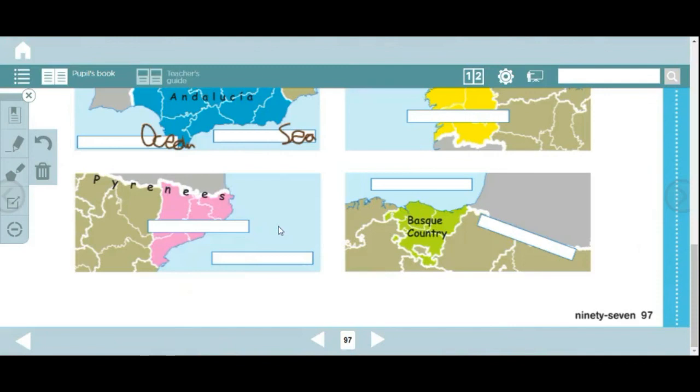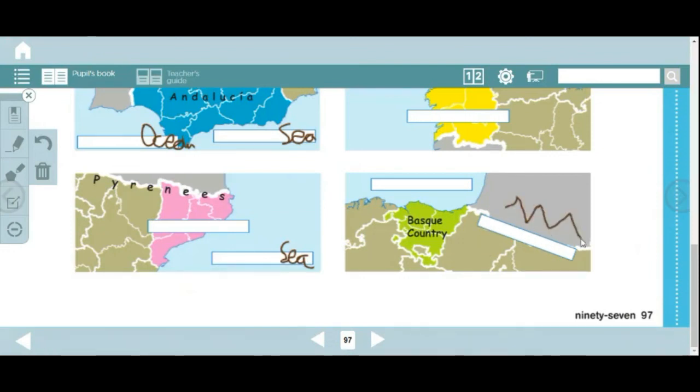And here, the name of the sea or ocean that is here. I'm going to give you a clue. It is a sea. The Balearic Islands are in the sea. And write the name of the autonomous community and the name of the sea. And the last one, here we can find the Basque Country, Navarra is over here, and you have to write the name of the mountains.